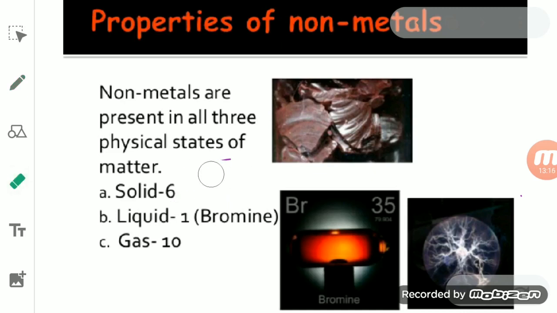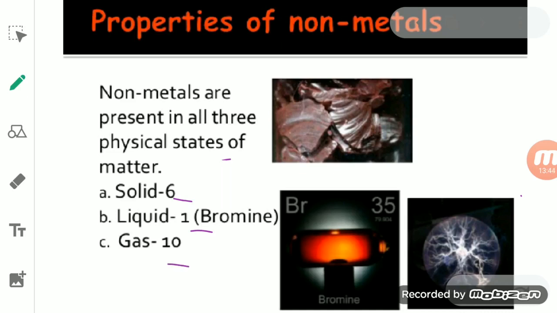So you can see here that out of the 17 non-metals, 6 non-metals are solid at room temperature. Then the second one is the liquid. So you see bromine. Bromine is the only non-metal which exists in a liquid form at room temperature.